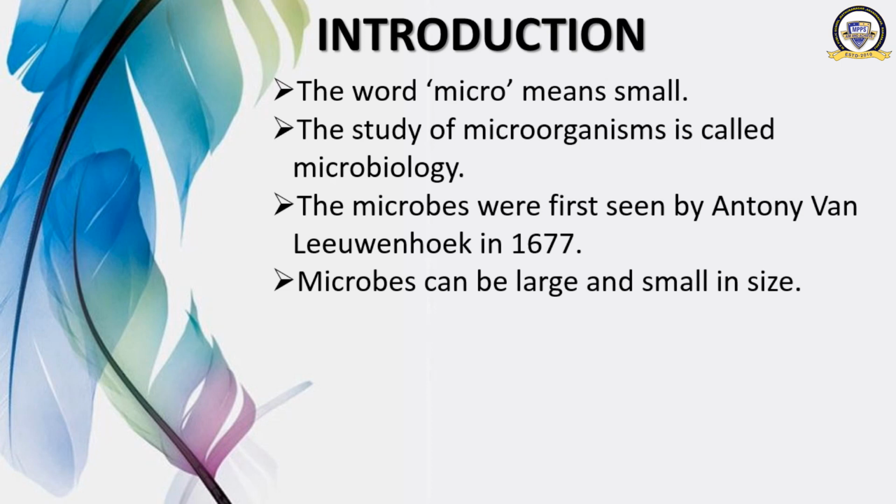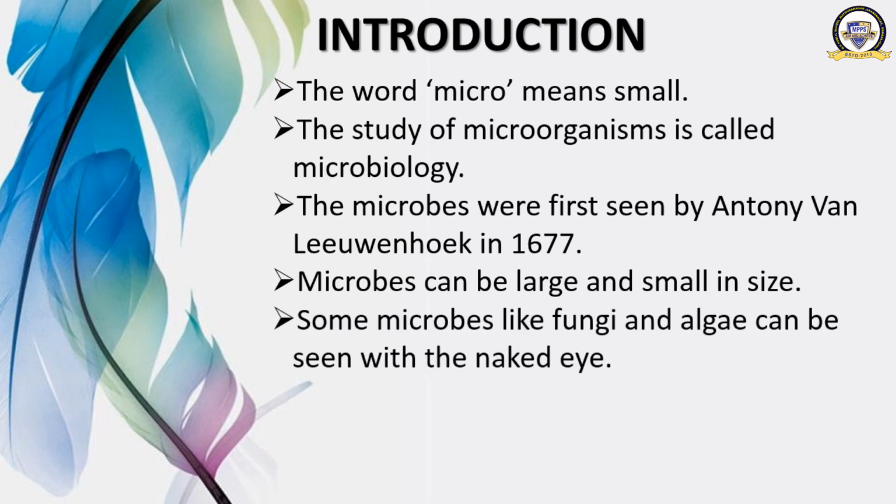Then secondly, the longer of these can be seen through an ordinary microscope. Understood? Let's move ahead.